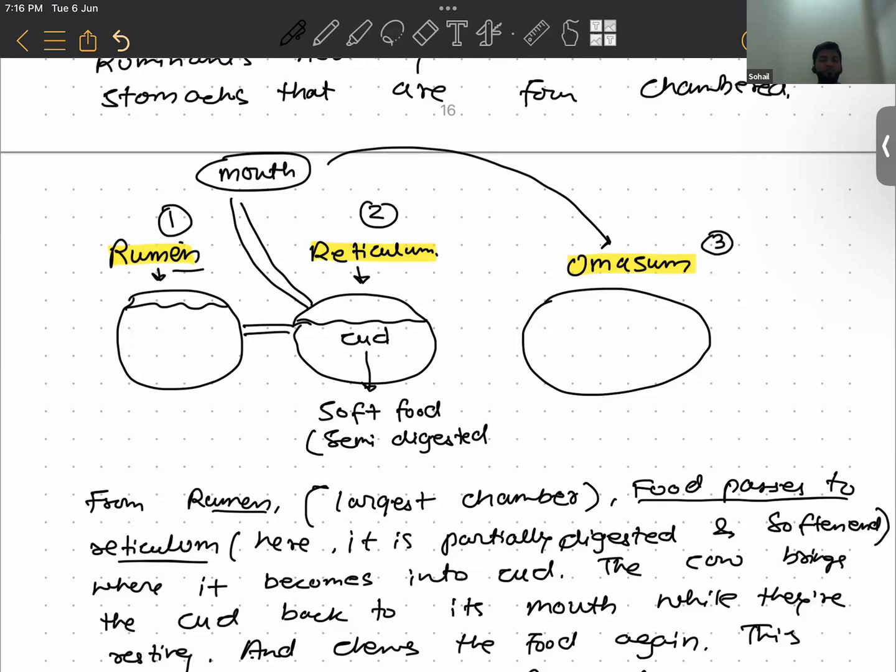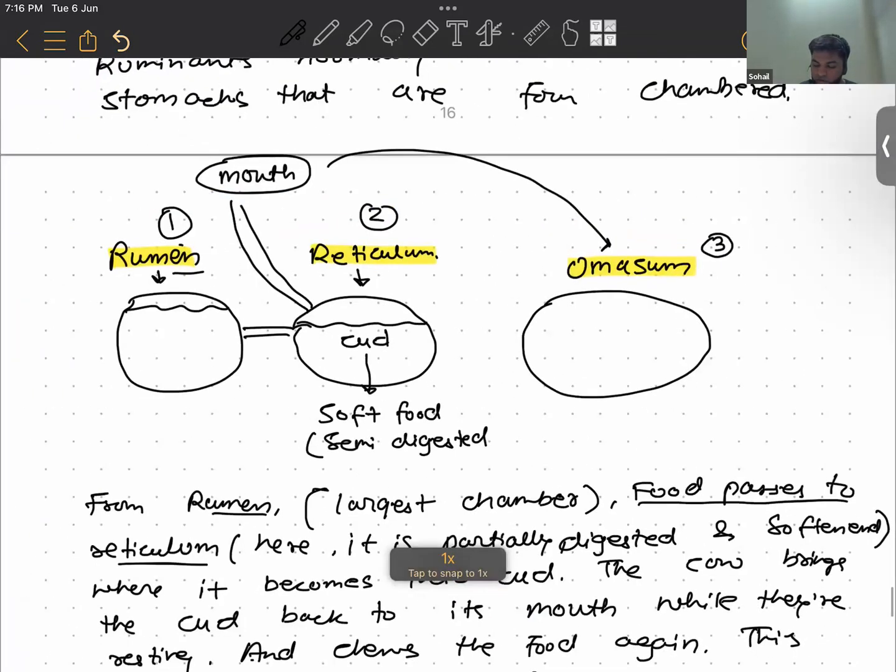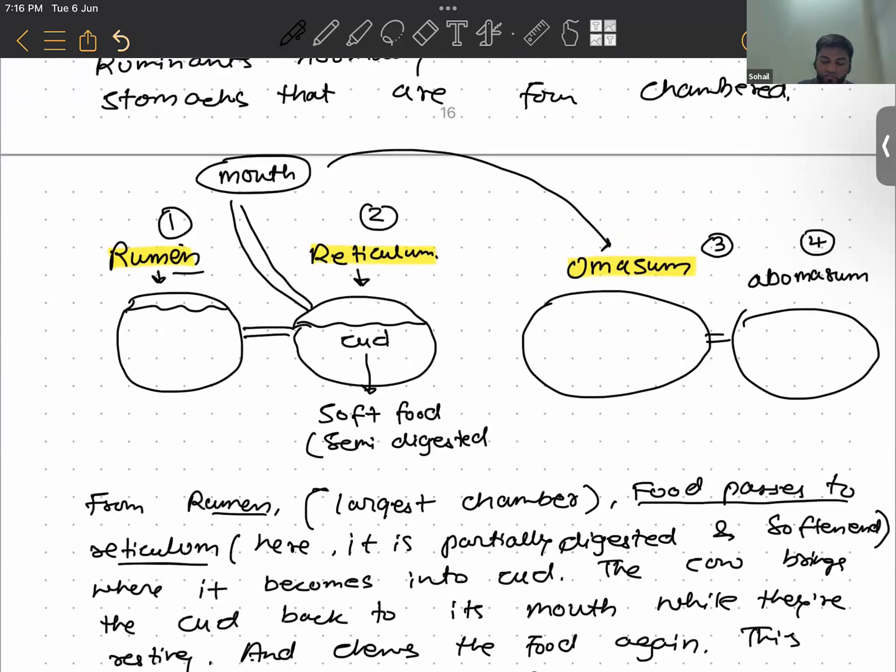What do we call that? Abomasum. So from here, the food will go to the fourth chamber, that is called abomasum. What is the spelling? Yes, spell all four chambers here, because you might forget the spelling.